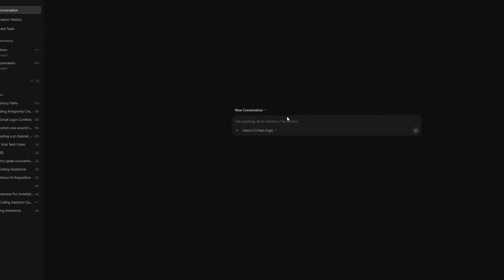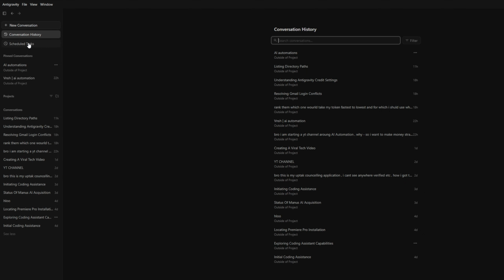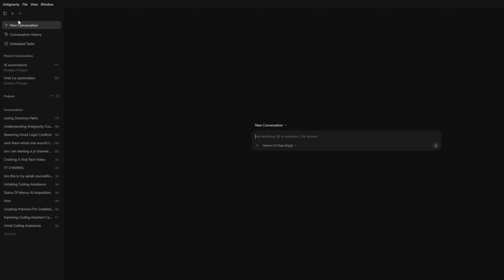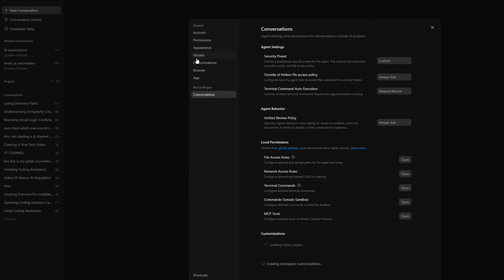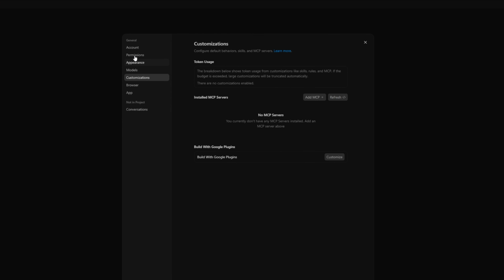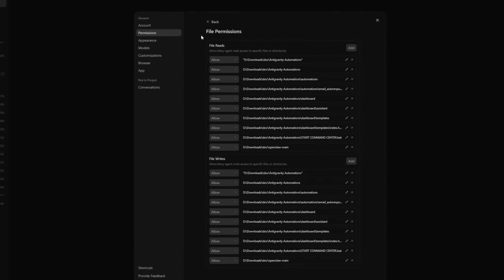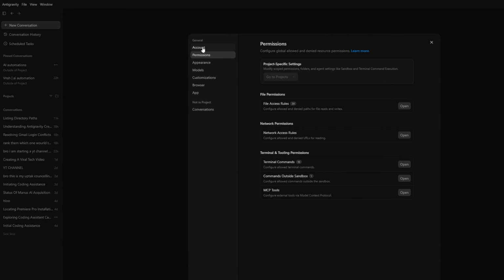So let's go to Anti-Gravity. Here we can choose our model, and here is the conversation history. Here is scheduled tasks. I don't have any currently. Here in the settings we can see our quota. This is my quota: 5 hour limit, weekly limit, and daily limit. Here we can customize. Here we can give permission, like I gave it permission to check, analyze, and write in these folders without asking me, otherwise it asks too many permissions.